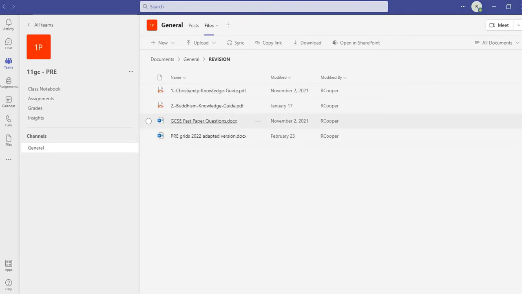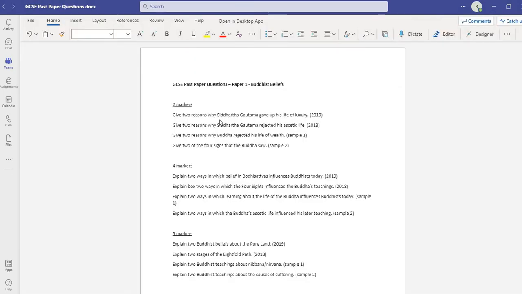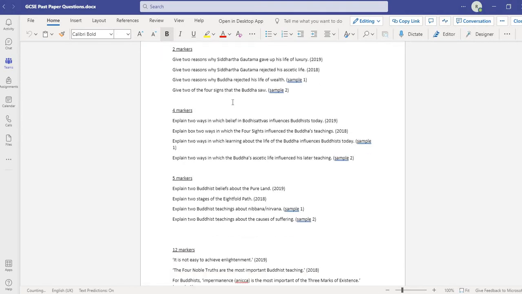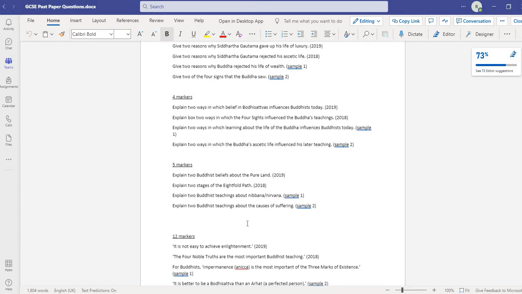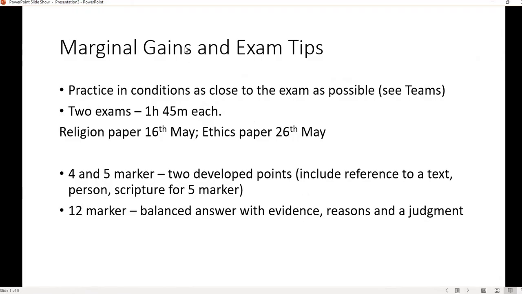Then you'll see the GCSE past paper questions, which is what you can use, and the revision grid, the latest version, which I'll show you in a moment as well. The past paper questions has all of the past paper questions for Paper 1, the religion paper, and Paper 2, the ethics paper. So use those to practice with.